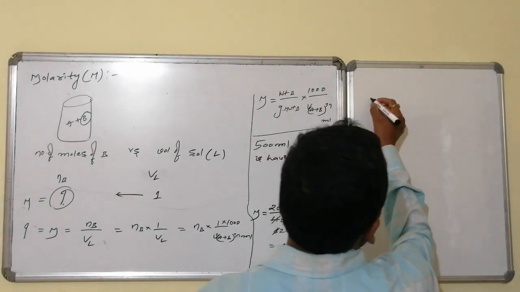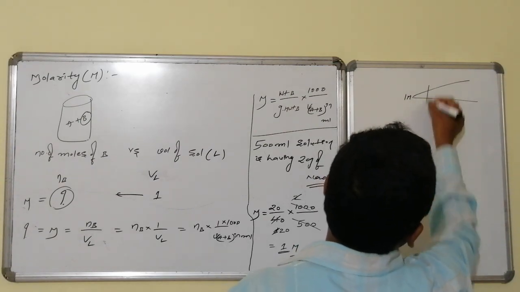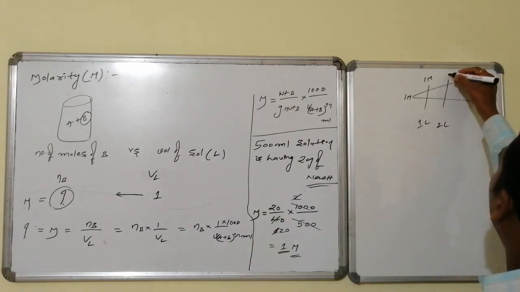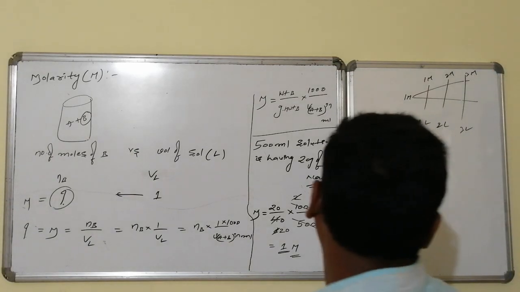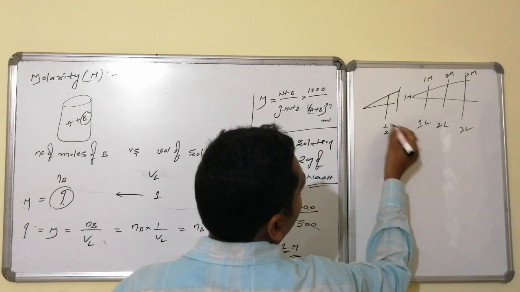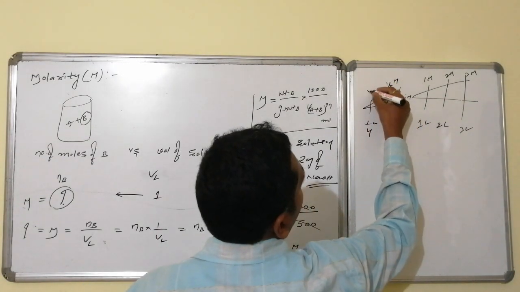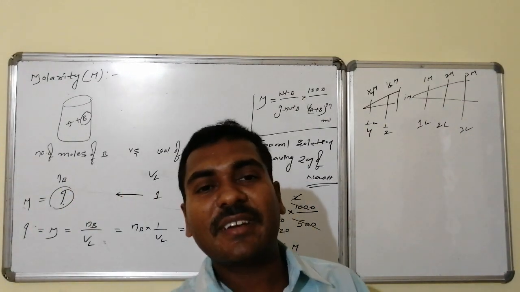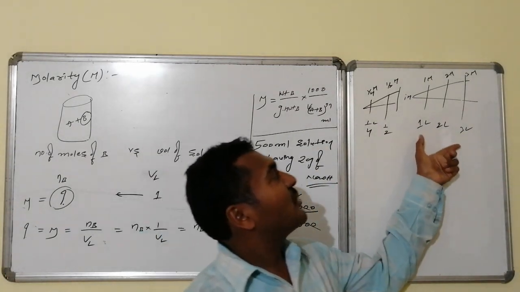Here once again I am emphasizing the meaning of molarity. Suppose 1 molar means this: if it is 1000 ml, 1 liter, 1 mole is present. If it is 2 liters, how many moles are there? 2 moles. If it is 3 liters, 3 moles. Suppose it is a smaller quantity: 500 ml only, half liter, then half a mole is there. If it is 250 ml only, a quarter liter, then a quarter mole is there. In that way, we choose a certain quantity, and that quantity is the liter, which is 1000 ml.